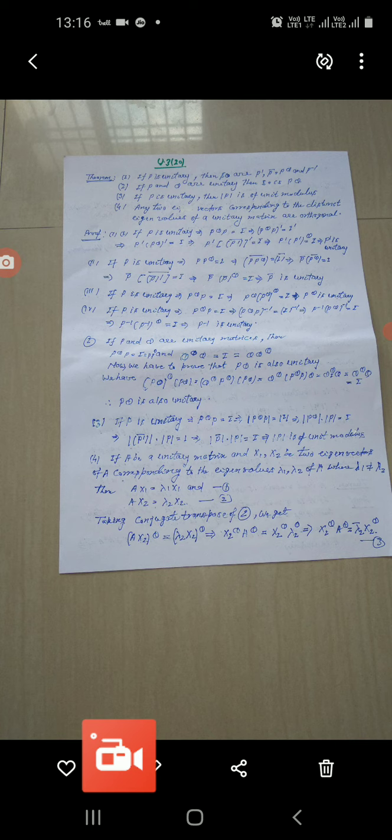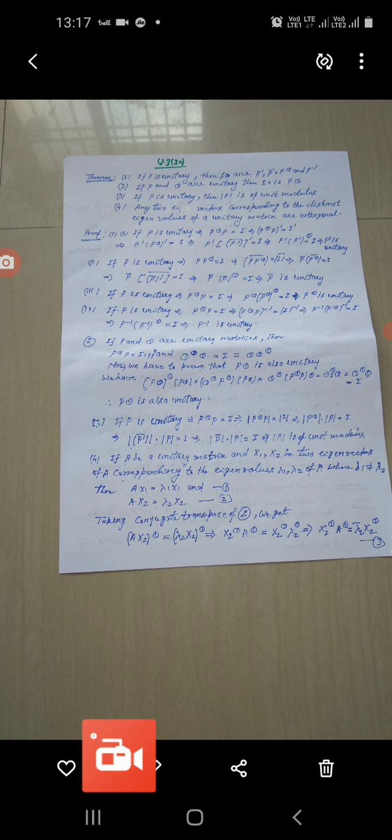So in this way we have proved that P dash and P dash to the power theta equal to I, and hence P dash is unitary. I think there is no problem.